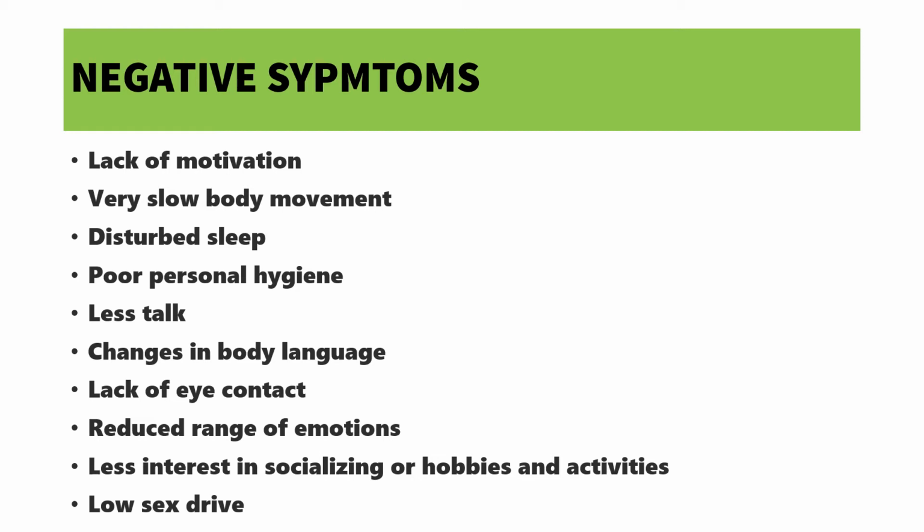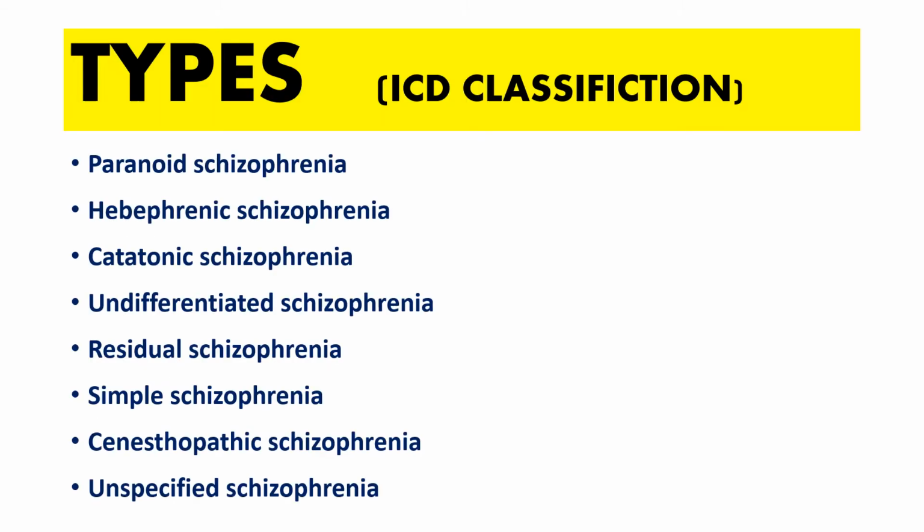Poor personal hygiene. They will not maintain any personal hygiene. They don't talk much. Changes in body language. Lack of eye contact. They cannot maintain eye contact. When we talk to the schizophrenic patient, they look down. They bend their head and talk. Reduced range of emotions. Less interest in socializing, hobbies or any activities. And low sex drive. So these are all the negative symptoms.